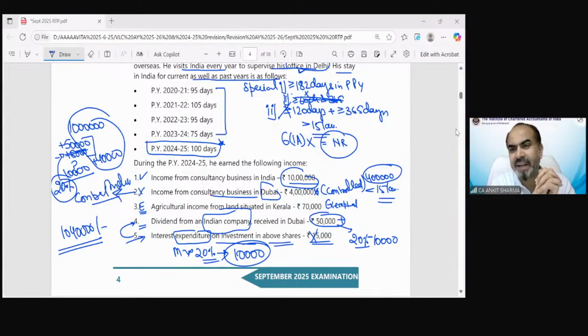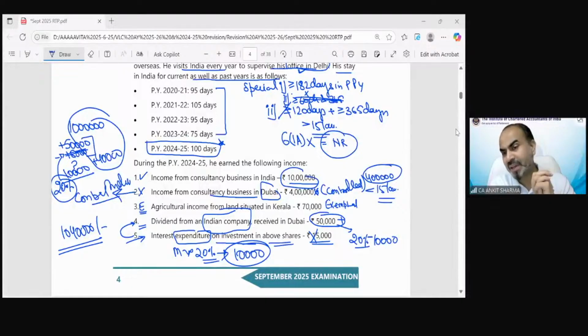Astha is saying, second special condition applicable first? One is for employment and second is for 15 lakh limit for citizen or person of Indian origin. No, Astha, there are technically three special conditions. One is for a person who is going outside India for employment in the previous year, then the first condition would be checked. If any person who is a citizen or PIO normally resides outside India, but comes to visit India, then the first condition, 182 days, would be applicable. That 60 days condition would not be applicable.